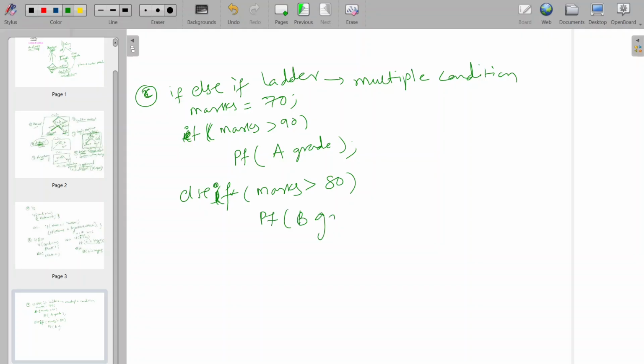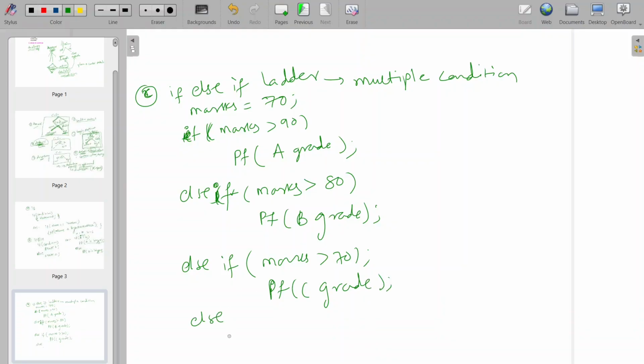And in the same way, else if marks are greater than 70, C grade. Else, we will write printf. If all the conditions are not satisfied, then the else part will run; we should always write this else part. This is good programming standard, we can say. So in the else part, he is a D grade person.